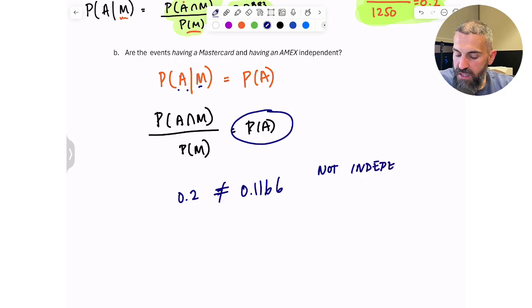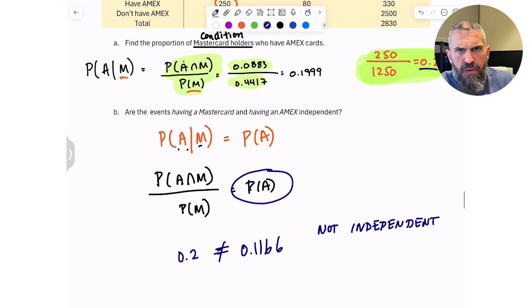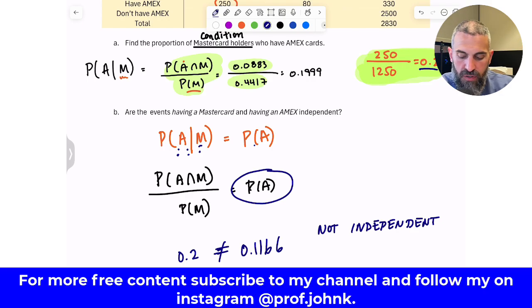They are not independent, which means the probability of having one changes if you have the other. The probability of one of the outcomes changes as a result of the other one. So that's how you test independence. Very simple, okay? Probability of A given M should equal the same thing as A. You could have also done M given A, but since we had this information, we were able to use it fairly easily.